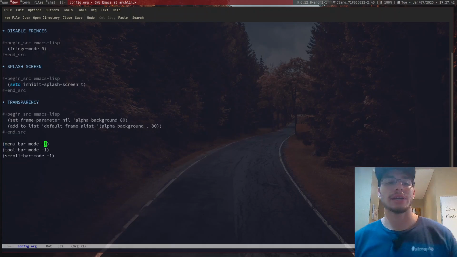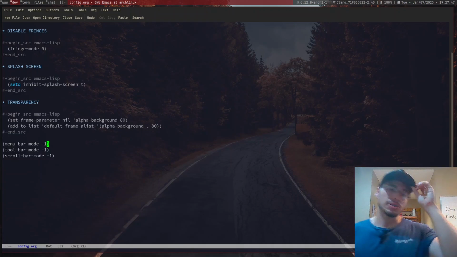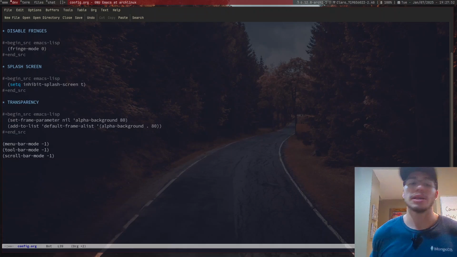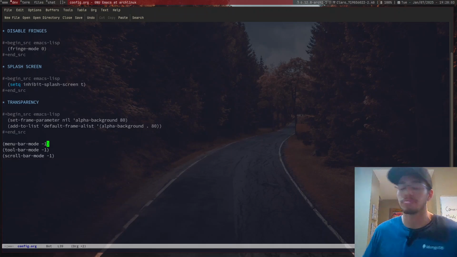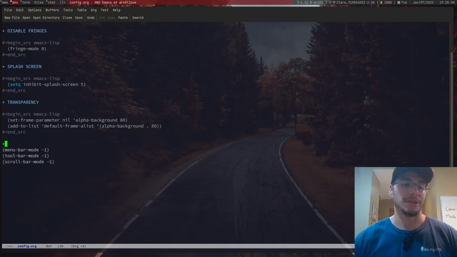And here's one of the things that I probably dislike about this, as you probably can notice many times. 0 and -1 when it comes to modes, I have no idea what they mean, right? Sometimes it's -1, sometimes it's 0. I have no idea how to define when one means to disable something, when something means to not be called. I don't know. People have weird ways to see this. In my opinion, this will just be the menu bar. This is the toolbar. My goodness. Toolbar and the scroll bar.